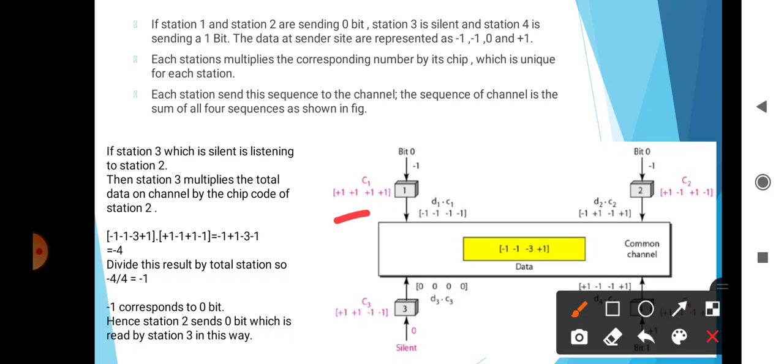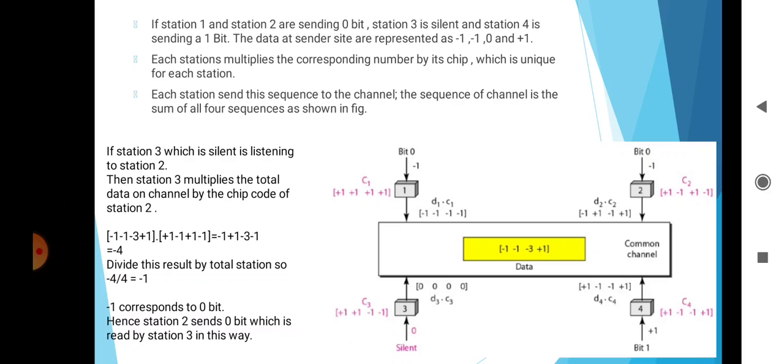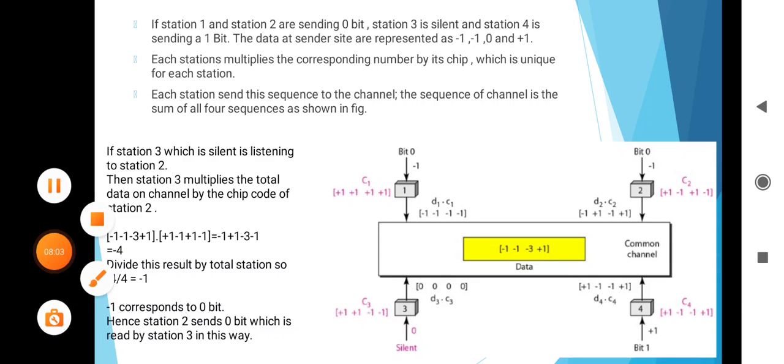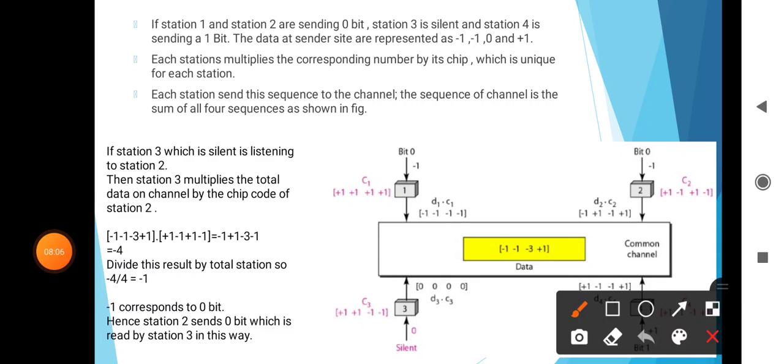Here the C1, then C2, C3, and here the C4 data. Then here the D1 dot C1, and the data D2 dot C2, and D3 dot C3, and D4 dot C4.